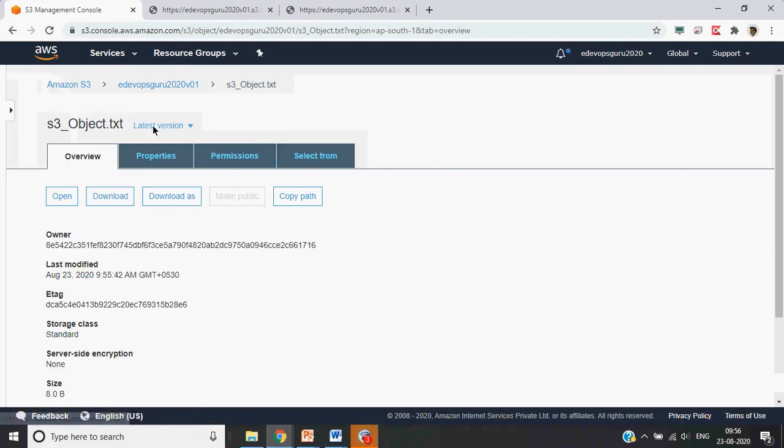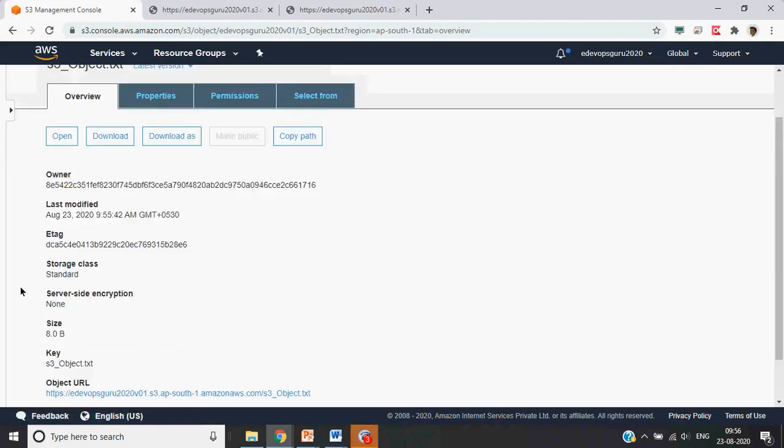If I open the file, you will get the old version. So this is the versioning of S3 objects. Okay, so there are certain questions. Let's take those questions.